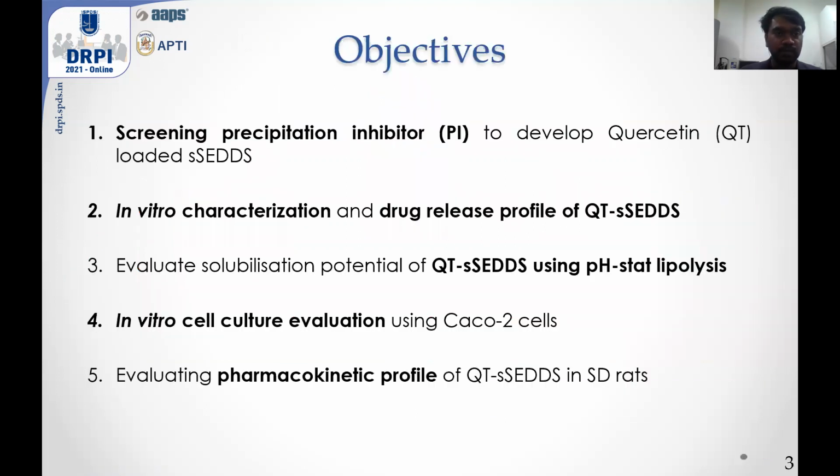So moving ahead with the objectives, the first objective is to screen the precipitation inhibitor. The second objective is to carry out in vitro characterization and evaluate the drug release profile. The third objective is to evaluate solubilization potential using pH stat lipolysis. The fourth objective is to conduct in vitro cell culture studies using Caco-2 cells. And the fifth objective is to perform pharmacokinetic studies.